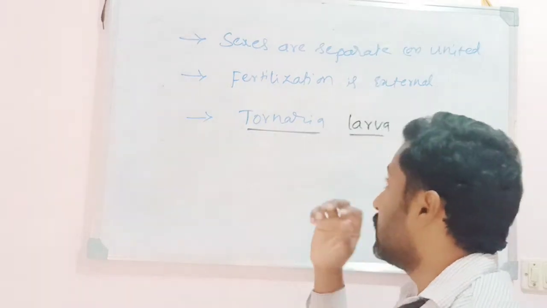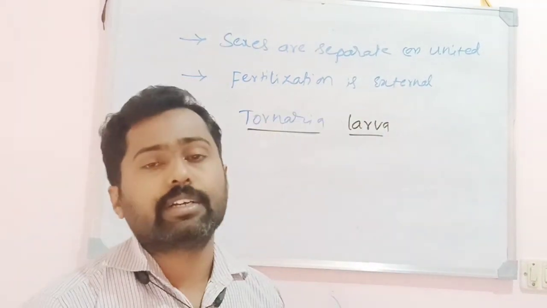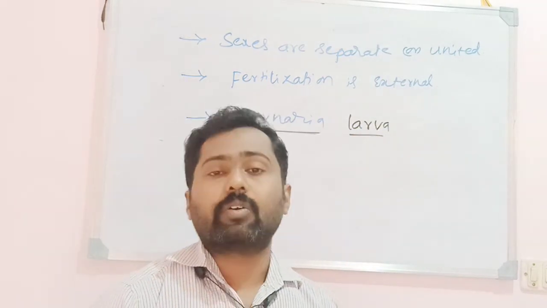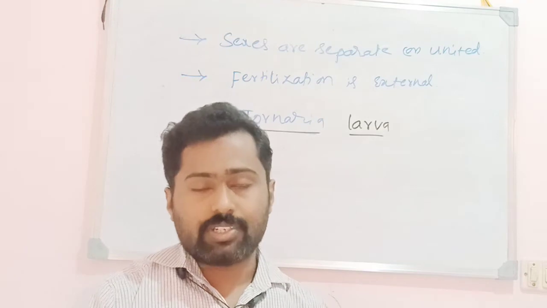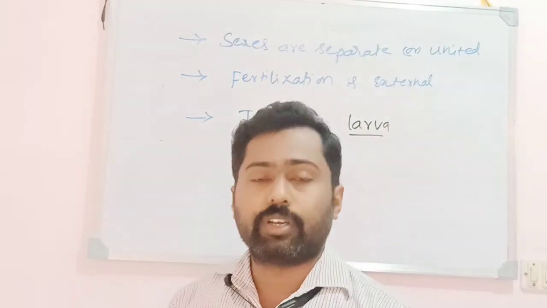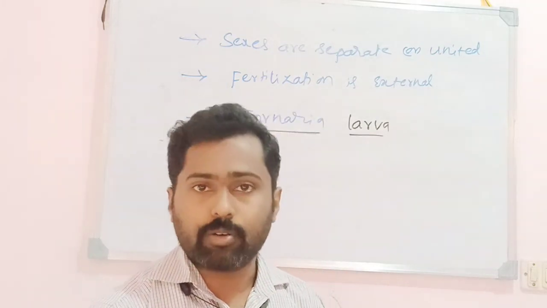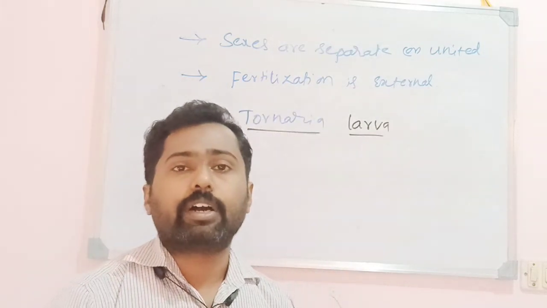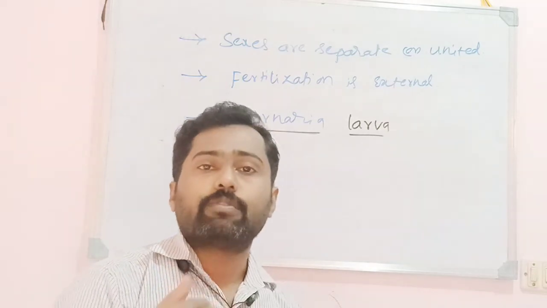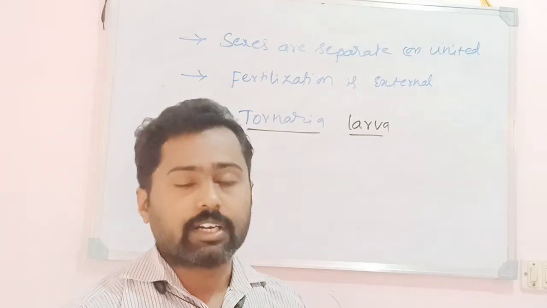Hemichordata show some of the characters of the chordates and the majority of the characters of the non-chordates. There are around 90 species in this. Just a quick glance: the body is vermiform, with organ system grade of organization. They are triploblastic, eucoelomate animals. The body is divided into anterior proboscis, the collar and the trunk region. The trunk is further divided into the branchial region, the hepatic region and the gonadal region.